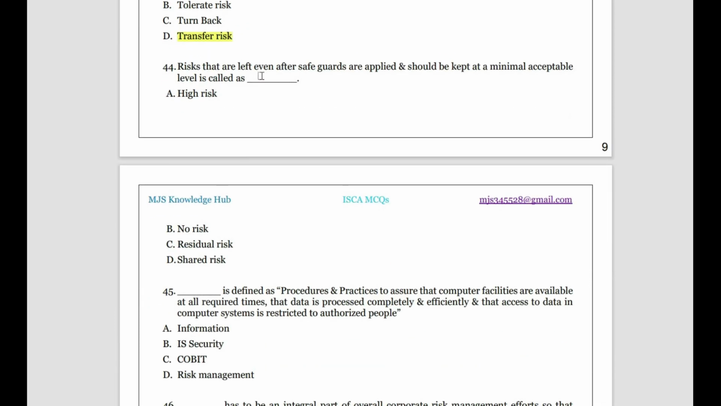Then risks that are left even after safeguards are applied should be kept at a minimal acceptable level. So what is this risk called? All you apply, everything you do, still some risk is left. That is called residual risk, which must be kept at the minimum level.